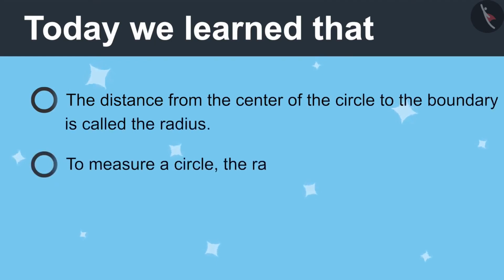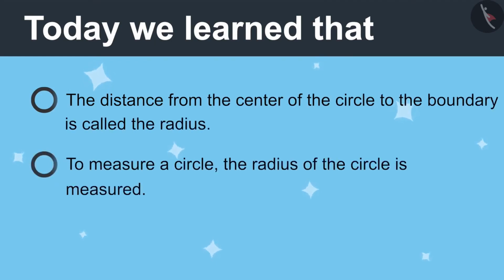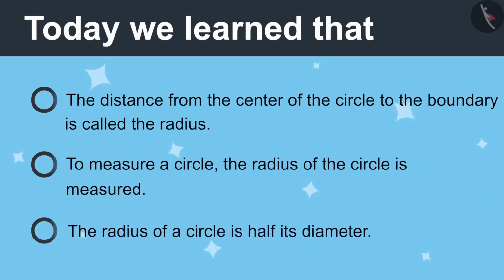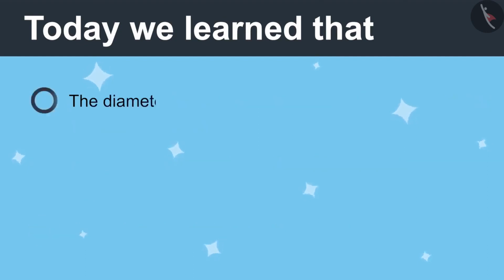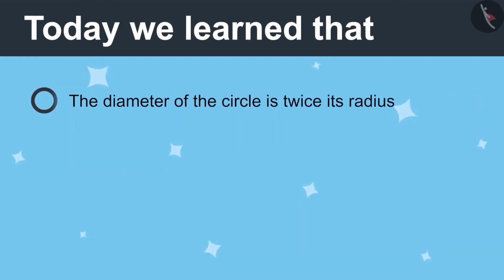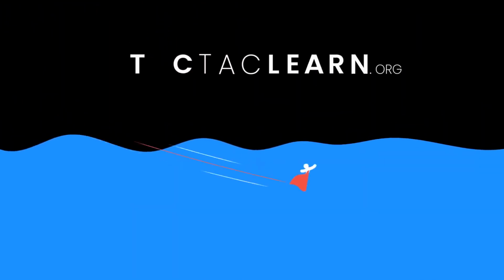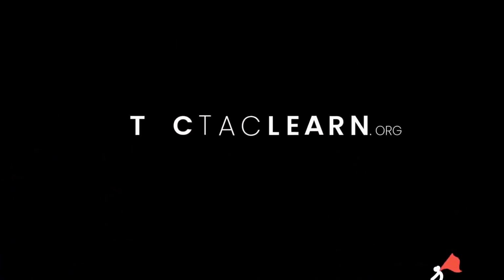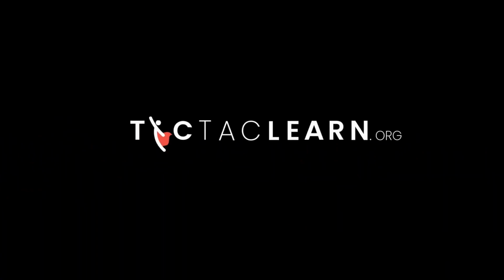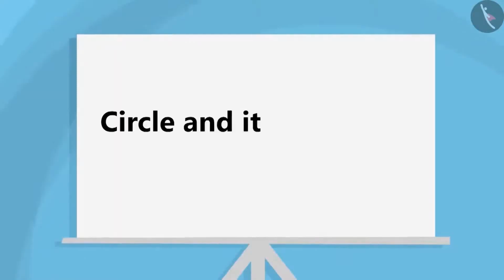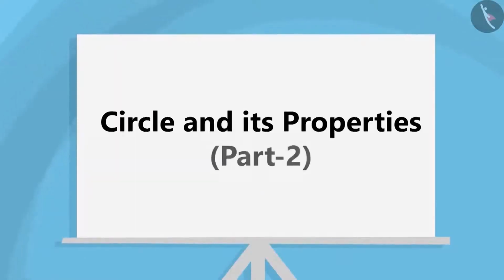The distance from the center of the circle to the boundary is called radius. To measure a circle, the radius of the circle is measured. The radius of a circle is half its diameter. The diameter of a circle is twice its radius. Circle and its properties. Part 2.